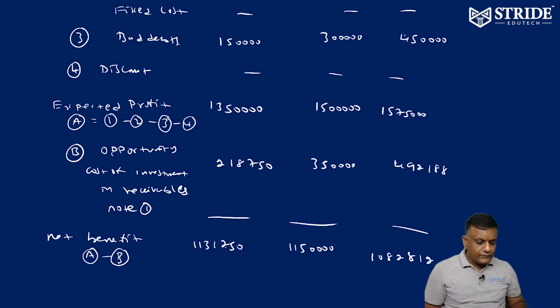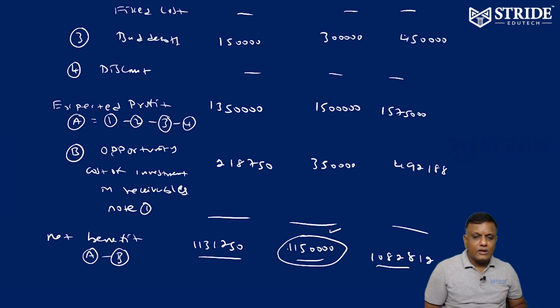Out of this, the maximum value is in the proposed policy 1, that is option 1. Option 1 will give you the maximum benefit, that is 11 lakh 50,000. Therefore credit period 4 months can be allowed. In proposed policy 1, that is option 1, credit period 4 months allowed. That's it.